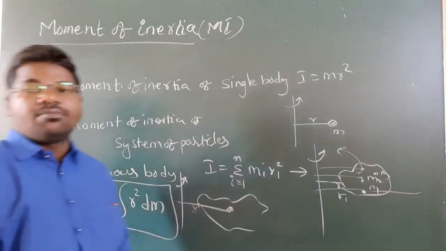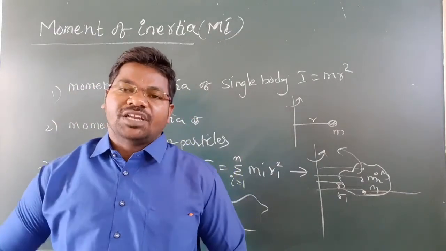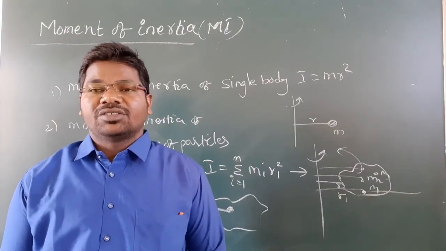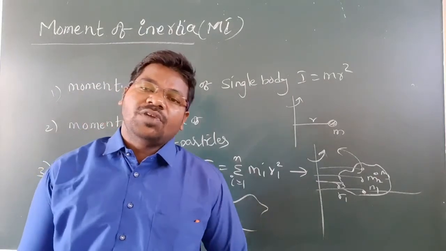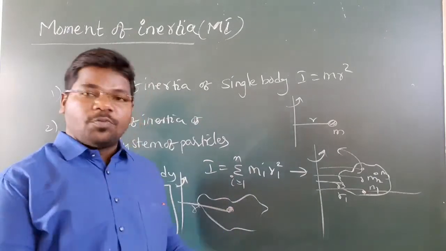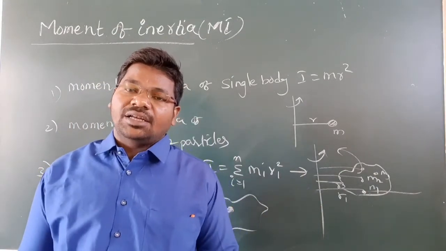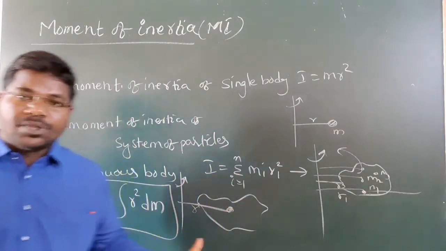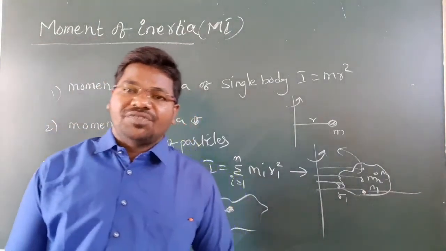So these are the formulas for finding the moment of inertia for different types. First, a single body: m r square. For a system of particles: the sum from i equal to 1 to n of mi ri square. For continuous, heavy bodies, we can't take separate particles and distances, so by using the integral formula we get the moment of inertia.